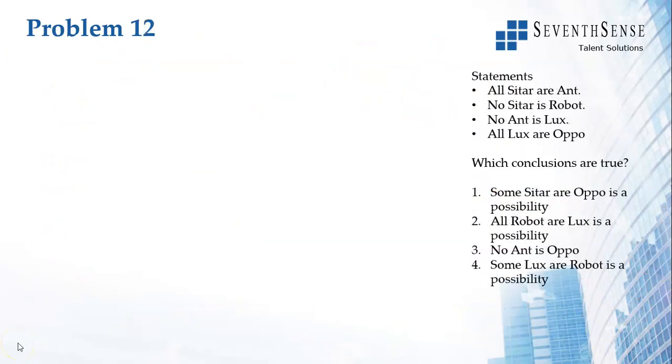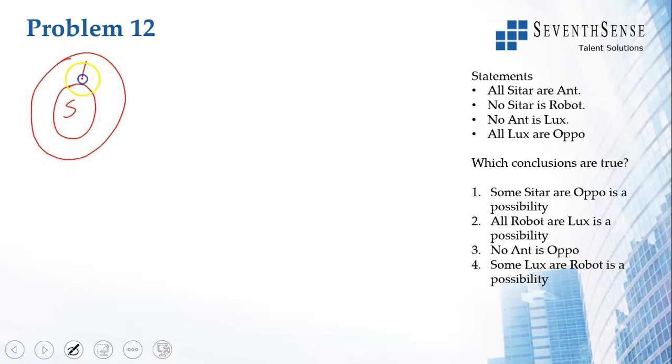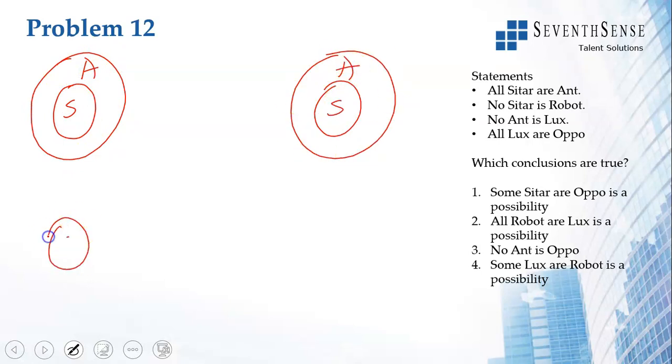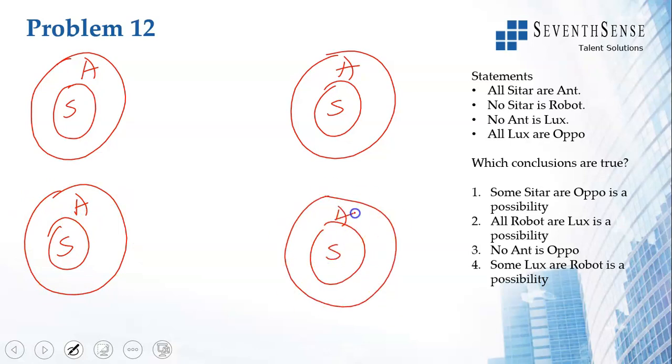You can draw these statements like this. All sitar are ends. Generally, we can do 3 or 4 diagrams. I draw it this way. All sitar are ends. So this is taken care of.